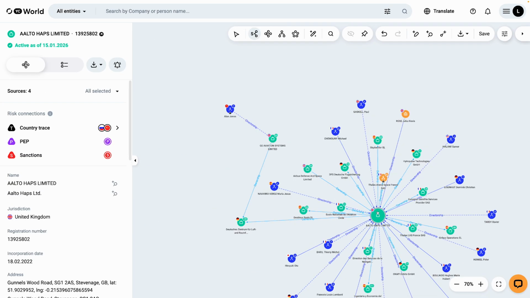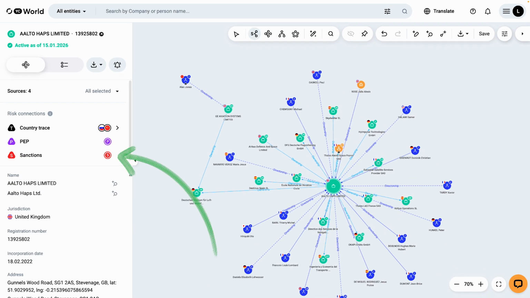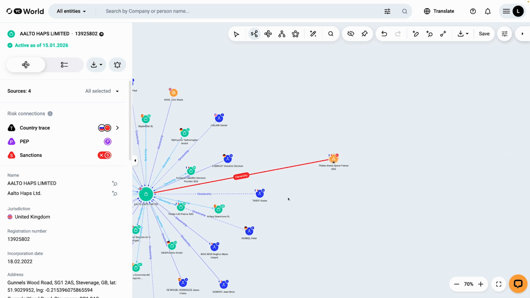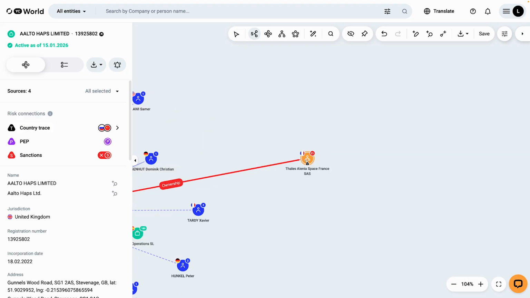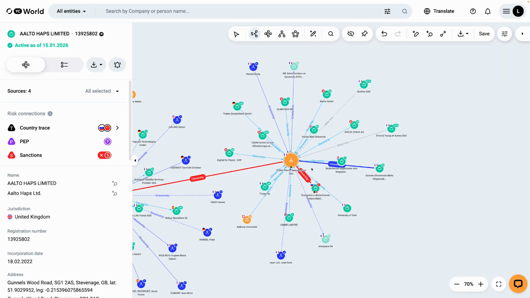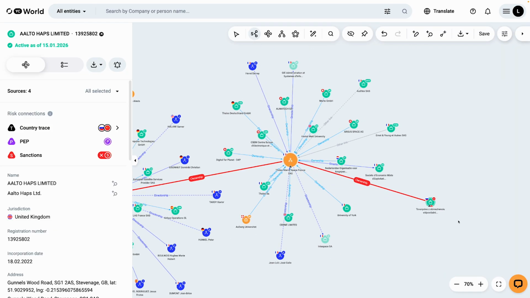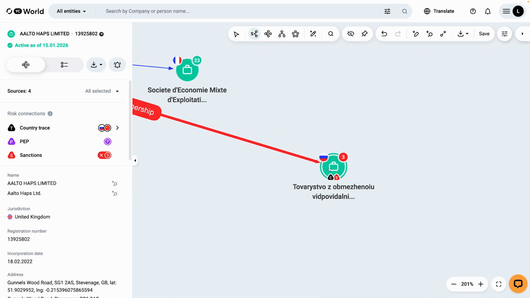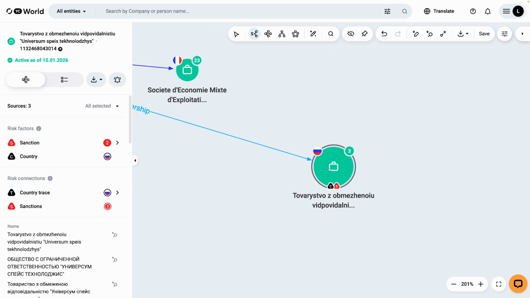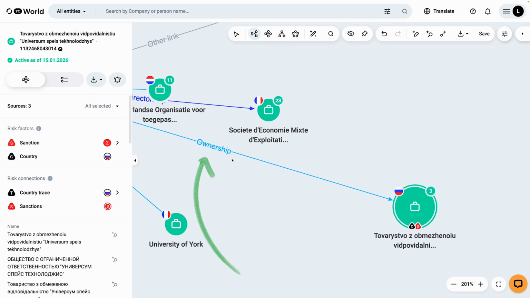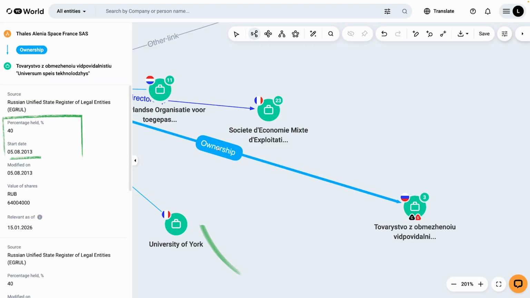Click the node of the company we initially searched for, and in the left panel, select Sanction Links. A red line appears on the graph, leading to a French company. Click it to expand its connections. Repeat the sanction link search, and among the results, we find a Russian company in which the French company owns 40%. To see the details, click the arrow.